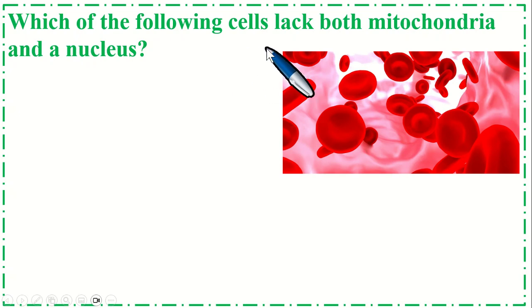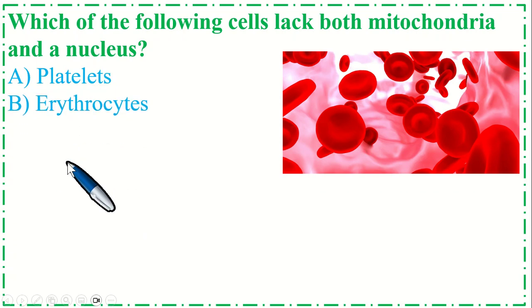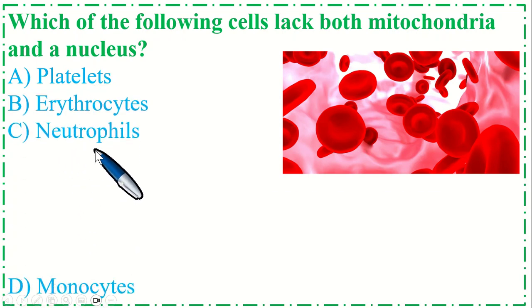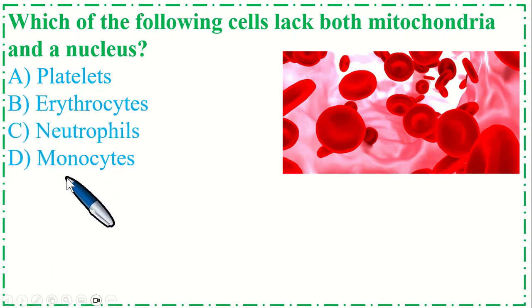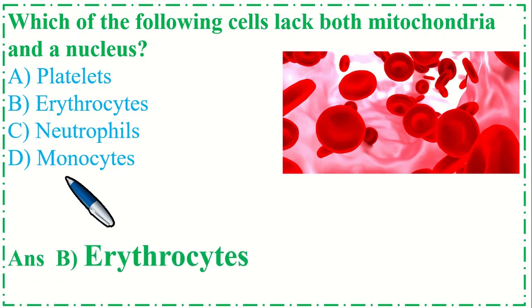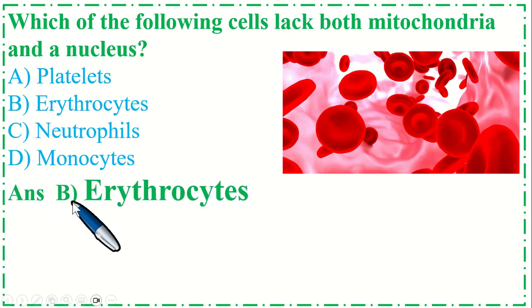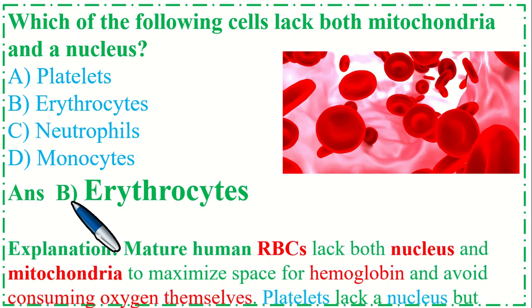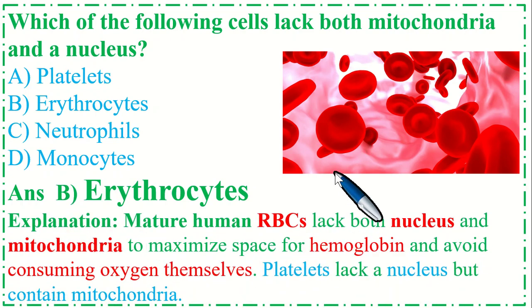Which of the following cells lack both mitochondria and nucleus? Option A platelets, B erythrocyte, C neutrophils, and option D monocyte. So the correct option is B erythrocytes. Explanation: mature human red blood cells lack both nucleus as well as mitochondria to maximize space for hemoglobin and avoid consuming oxygen themselves. Platelets lack a nucleus but contain mitochondria.